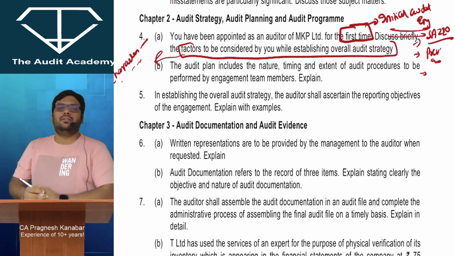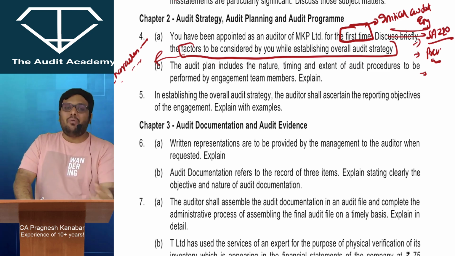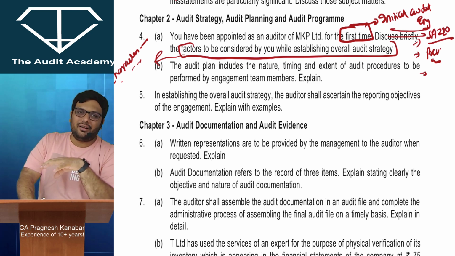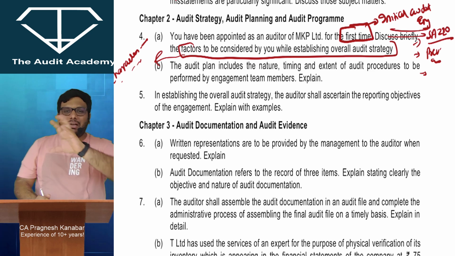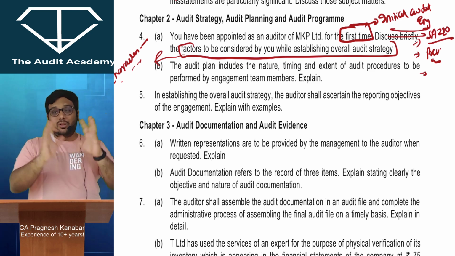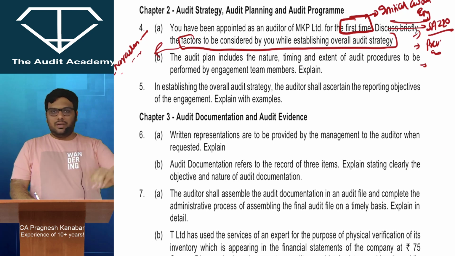So what are the characteristics of the engagement? What do I have to do in reporting? What kind of resources will I require? What are the results of my initial activities? So the proper code word type answer is there, but with logic and everything I've explained it in chapter 2, audit planning, programming, strategy. So that is one point over here.